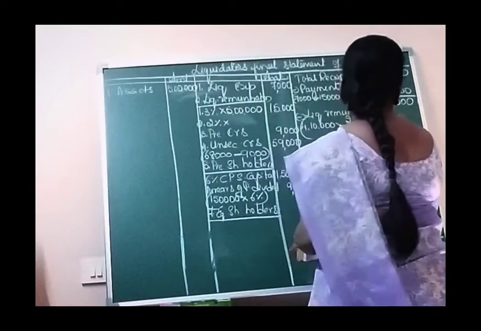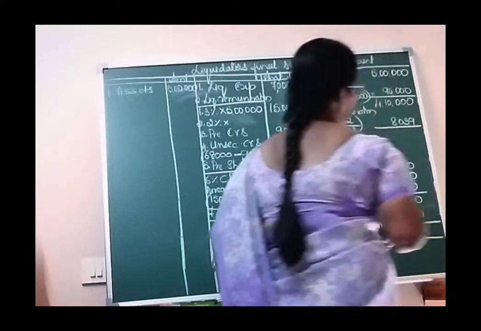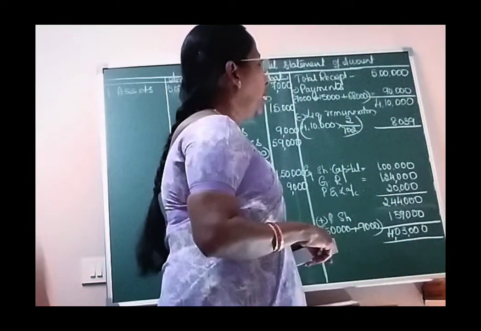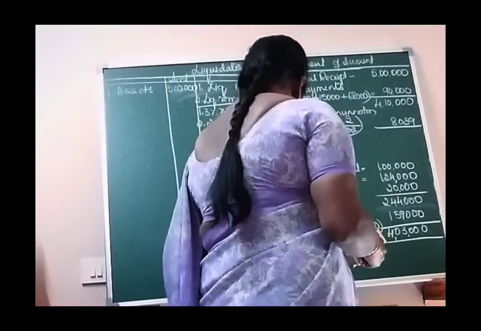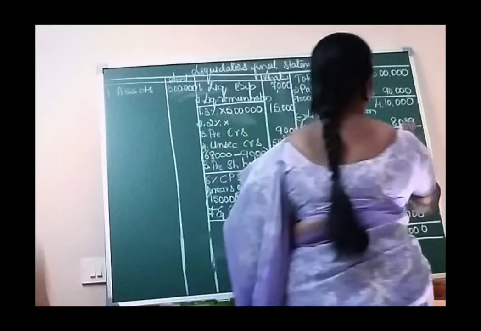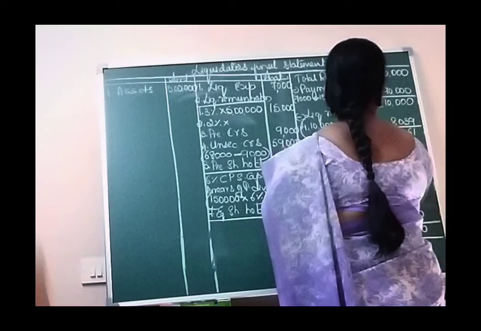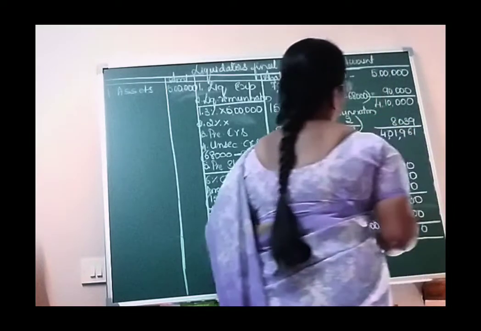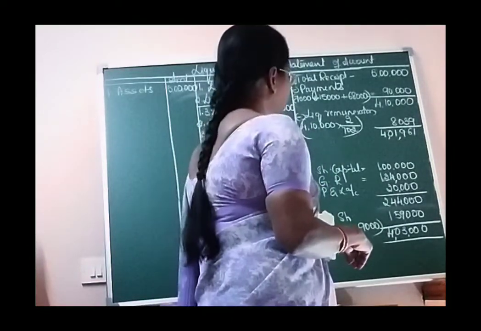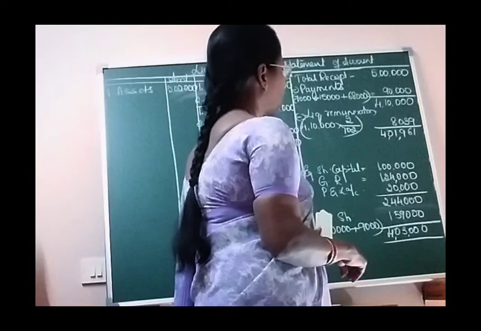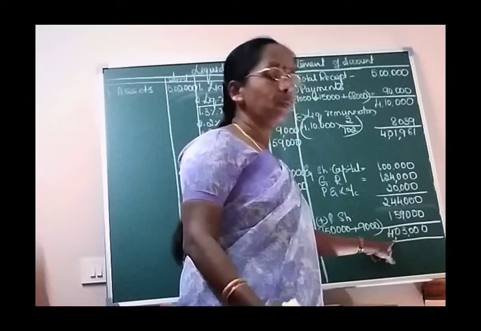If you calculate this, it comes to 8,039 rupees commission. So if we calculate for this commission, now how much is available, you can check. It may come to 4,01,961. But how much do we have to pay?